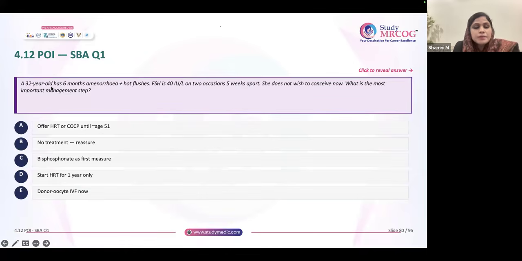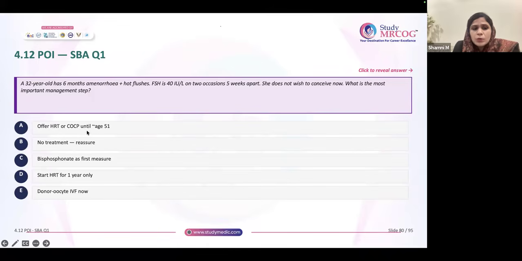Okay, this question. 32-year-old, 6 months, amenorrhea plus hot flushes. FSH is 40 on 2 occasions, 5 weeks apart. Does not wish to conceive. What is the most important management step? So you have to give her HRT, right? What HRT will you give?